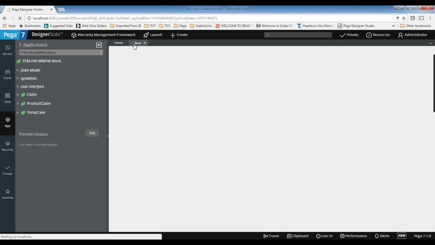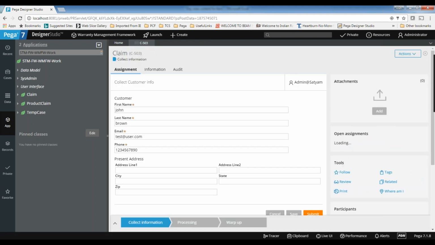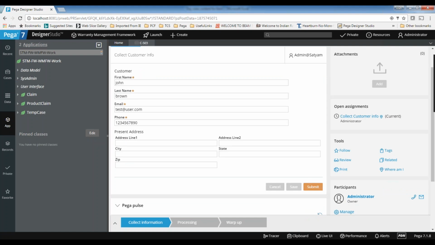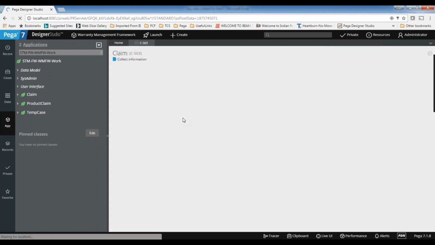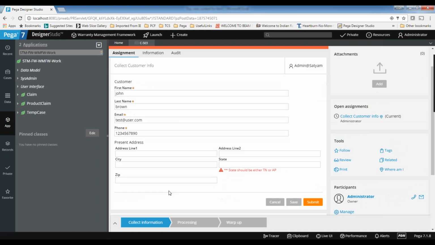Standard warranty means a 1-year warranty from the purchase date, and extended means a 2-year warranty.